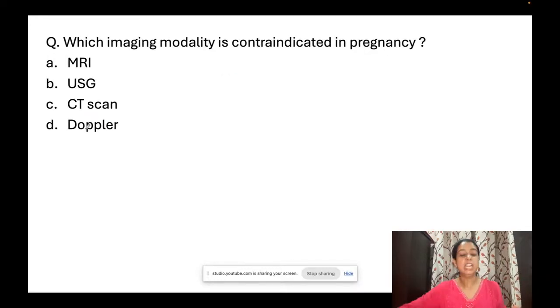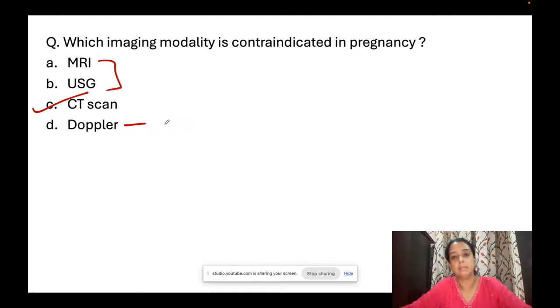Okay. Which imaging modality is contraindicated? MRI and ultrasound are among the safest. And Doppler. They do not have any radiation. MRI has a magnetic field, ultrasound uses sound waves. It is CT scan which is contraindicated in pregnancy.